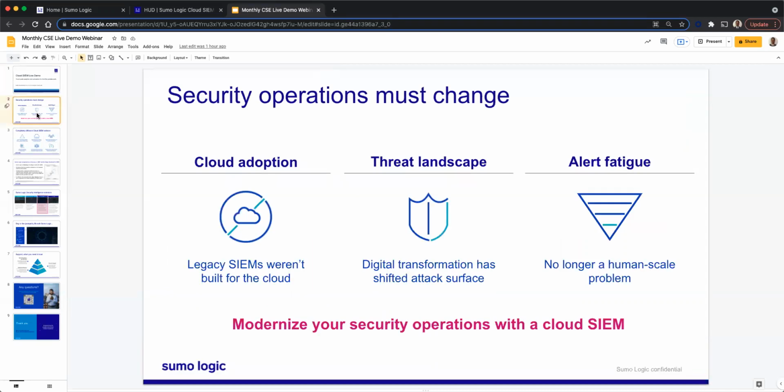Let's get started with the webinar today. So I'm going to walk you through why your security operations must change and the reasons for it. There is cloud adoption which is happening in a bigger way. We see that cloud migration spending is growing at 6x the pace of general IT spending. The problem is the legacy security tools are not built for the cloud, and the current solutions present technological limitations that are not aligned to an organization's cloud strategy. And this has resulted in more gaps in threat visibility than ever before.